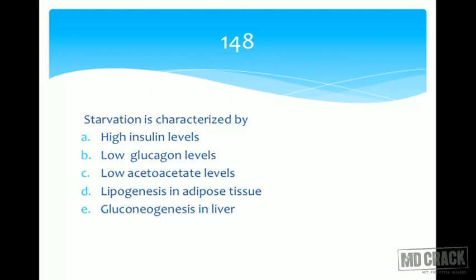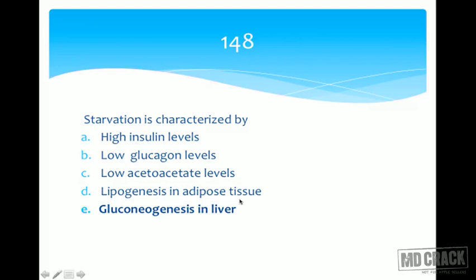Starvation is characterized by, so your answer should have been gluconeogenesis in liver. So the rest are all false. In starvation, glucose levels are low, so insulin levels cannot be high. So it will be characterized by low insulin levels. Low glucagon levels? No. When glucose levels are low, glucagon is going to be released from the alpha cell, so there will be high glucagon levels. Low acetoacetate levels? Acetoacetate are ketone bodies, and ketone bodies are synthesized during starvation, so their synthesis will increase and their levels will be higher.